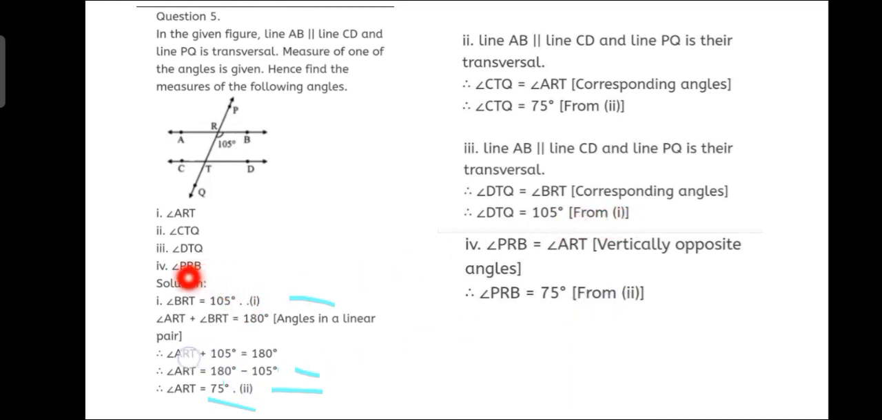Now angle PRB. So where is PRB? What will be equal to PRB? It will be equal to ART, because it is a vertically opposite angle, right? So what is ART? ART we got as 75 degrees. So therefore PRB will also be equal to 75 degrees from equation number 2.